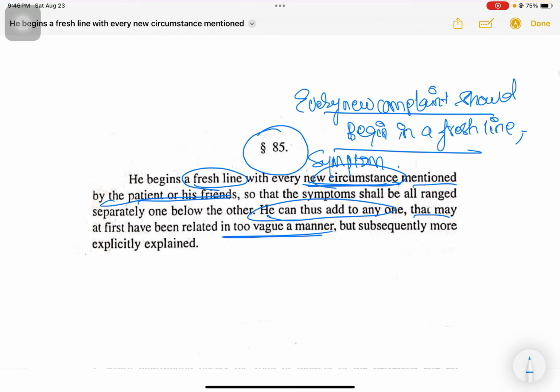So when this happens, when we begin every new complaint in a fresh line, we will have space to add more information about that complaint in that particular section itself.